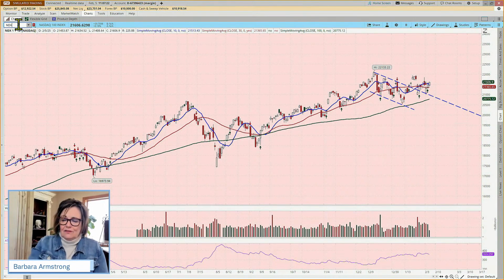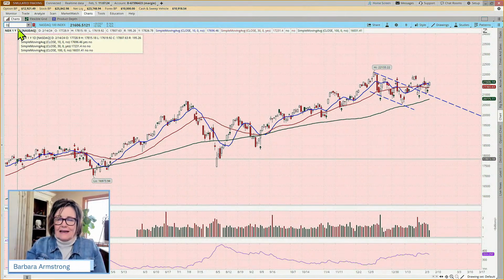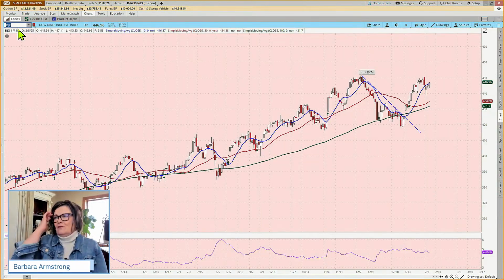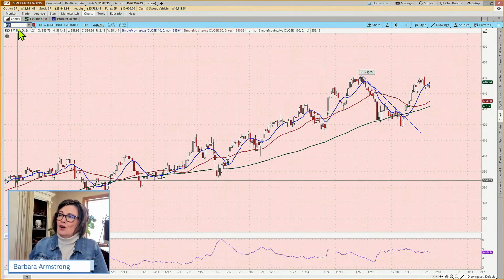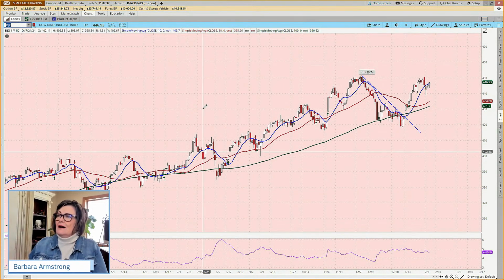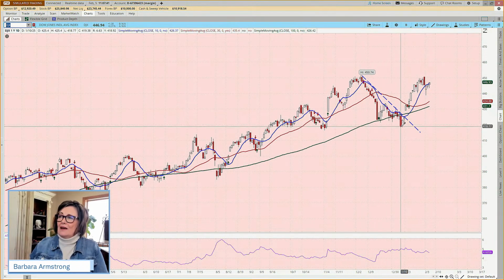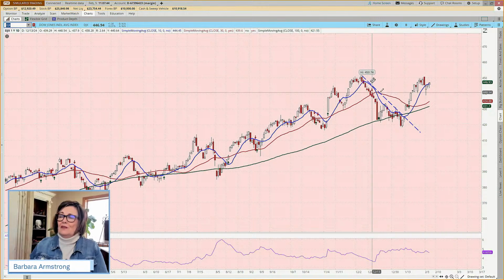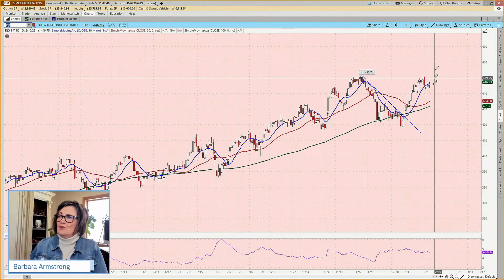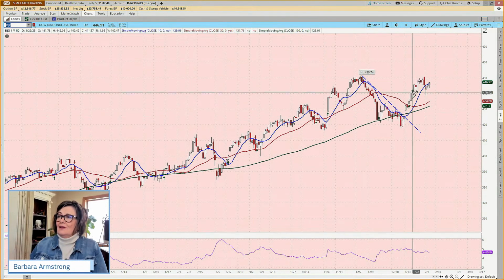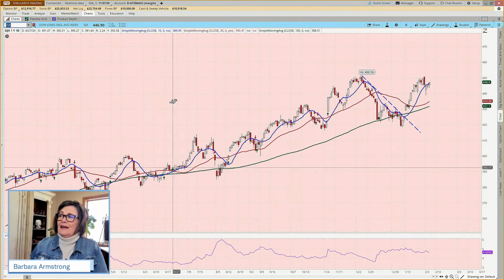How about the Dow? So the Dow 30 is different from the NASDAQ and the S&P in that you've got 30 stocks that comprise this index, and the weight of each individual stock is based on the price of the stock as opposed to the market cap of the company. But this is close to all-time highs. Again, it pulled back pretty dramatically in December and then broke out, and some might argue this is a bull flag type of pattern, which is quite bullish.